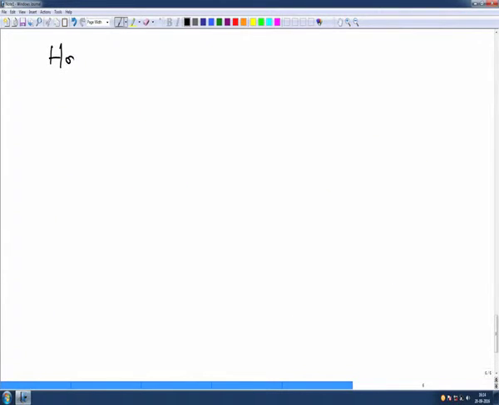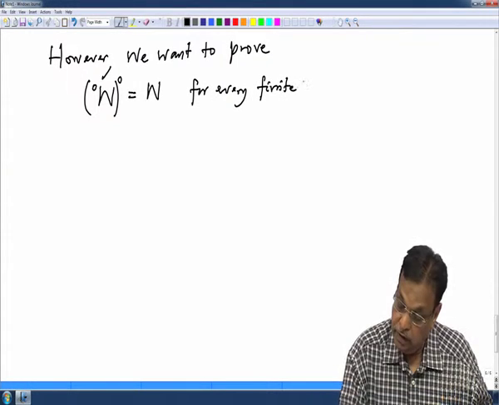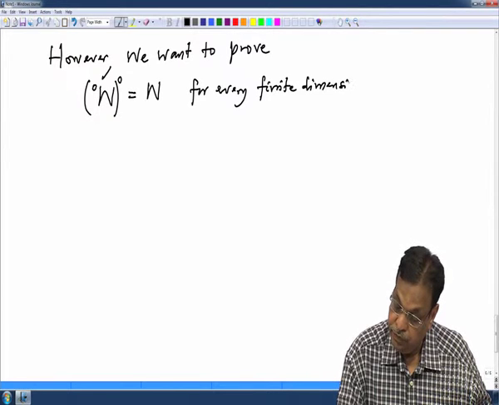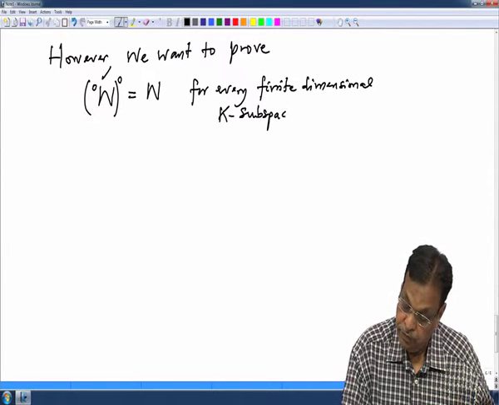However, we want to prove W equal to W left circle, right circle, equal to W for every finite dimensional K subspace of V star.